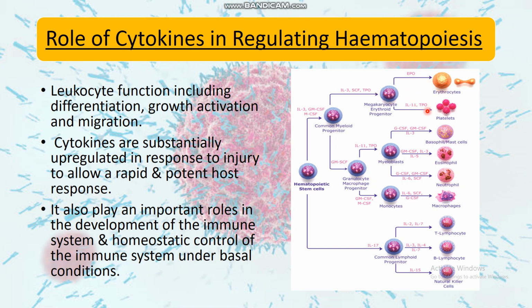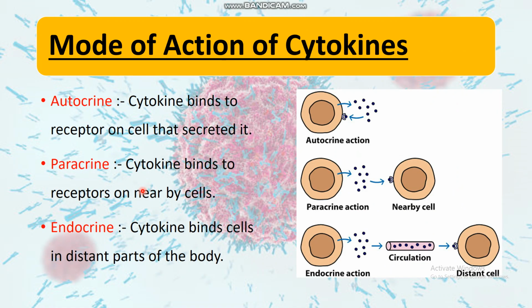So every cell produced by the hematopoietic stem cell is produced with the help of cytokines which are produced by cells and bind to receptor cells. Leukocyte functions include differentiation, growth, activation and migration, and cytokines are sufficiently upregulated in response to injury to allow a rapid and potent host response.